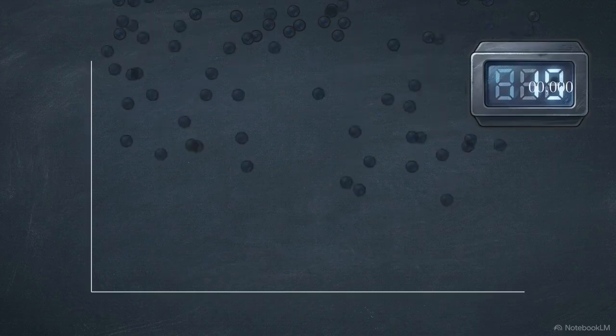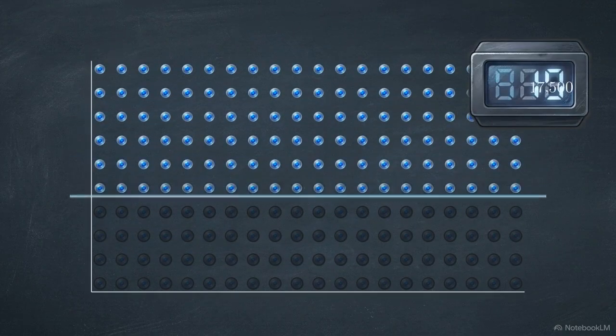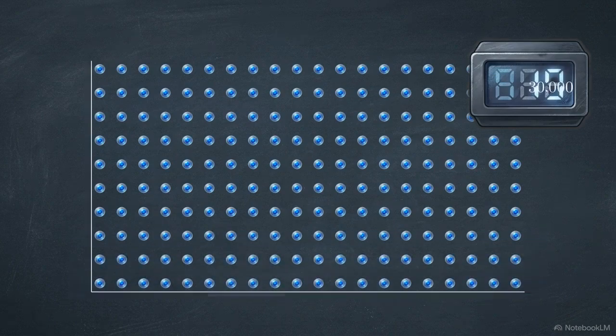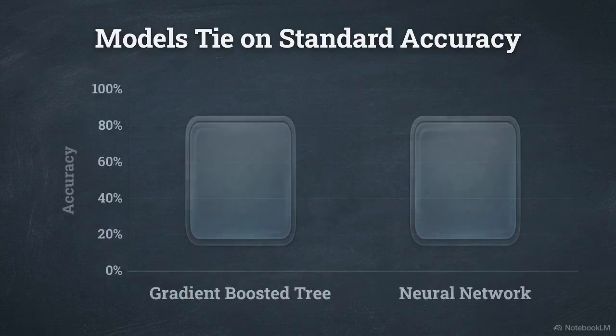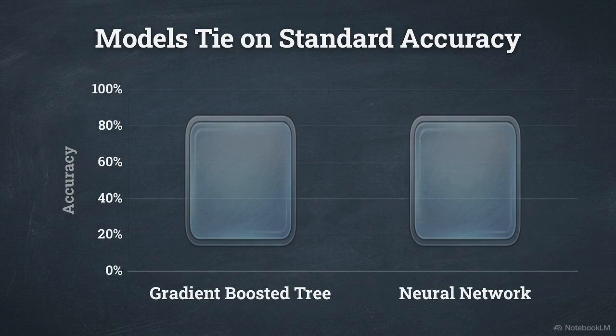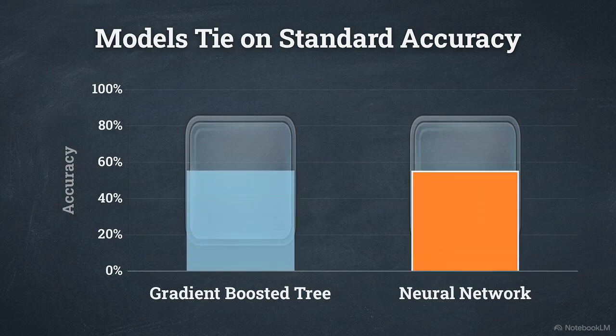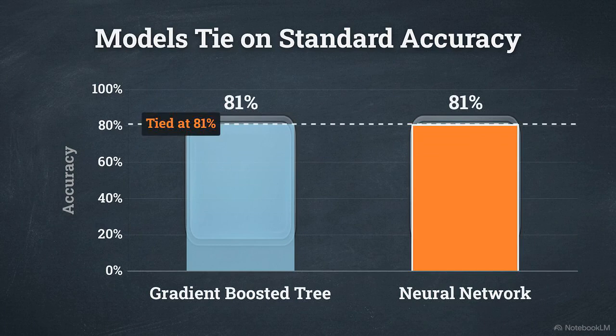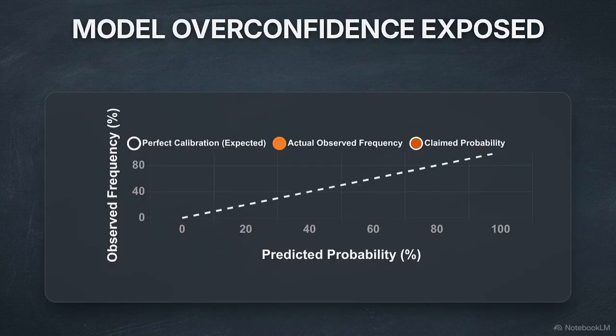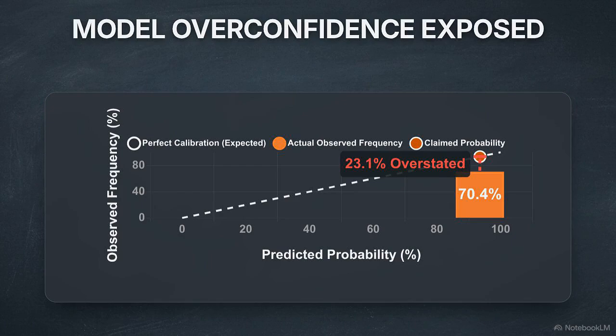To see this discrepancy in a real environment, we can audit a credit card dataset containing 30,000 clients scored for default risk. This chart compares a gradient-boosted tree and a tuned neural network. On standard metrics, they appear virtually identical, tied at 81% accuracy. But the audit reveals a failure in the neural network's highest confidence bin. It claimed a 93% probability of default, yet the actual observed rate was only 70.4%.